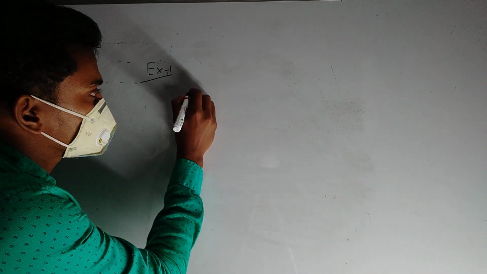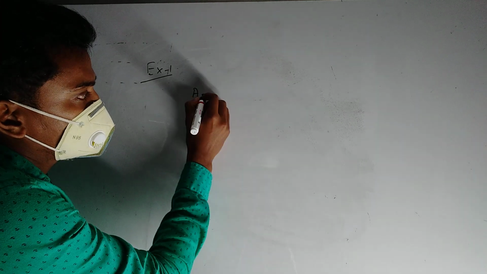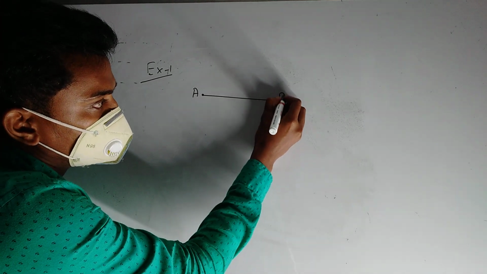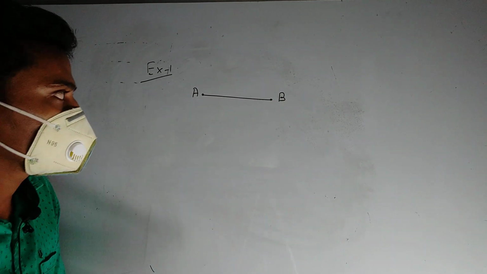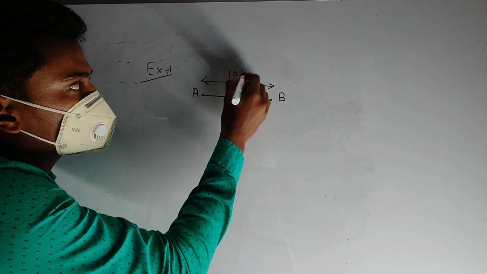Let us solve a simple example. Example 1. Suppose a body starts from A and reaches the point B. The length between A and B is 10 kilometers.